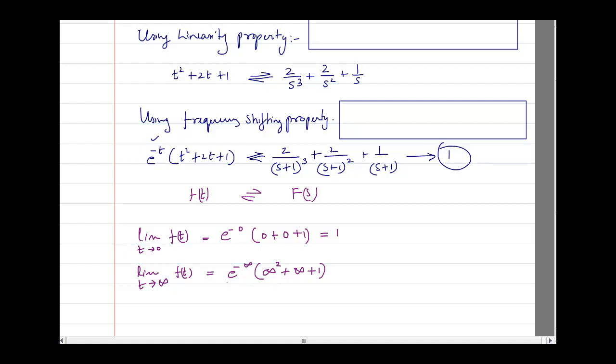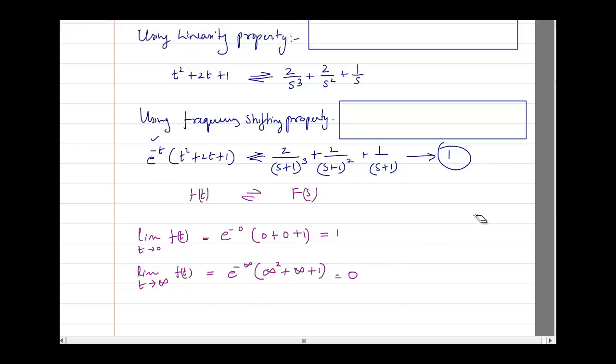But have a look here. You have e raised to power minus infinity, which comes out to be 0. And 0 multiplied with any value which is infinite will give us the value 0. So this answer is going to be 0.